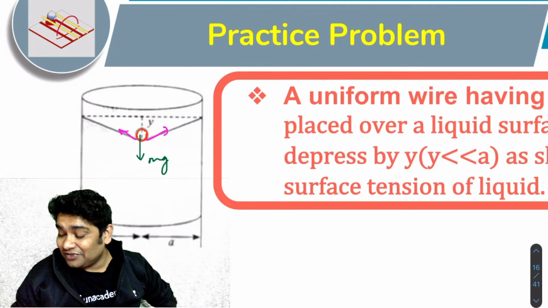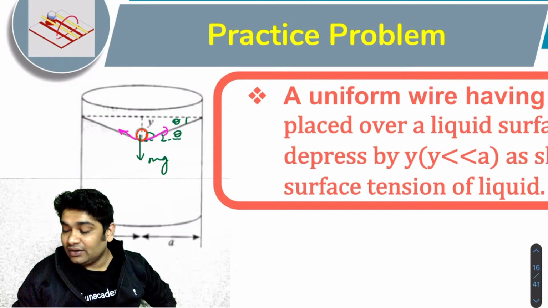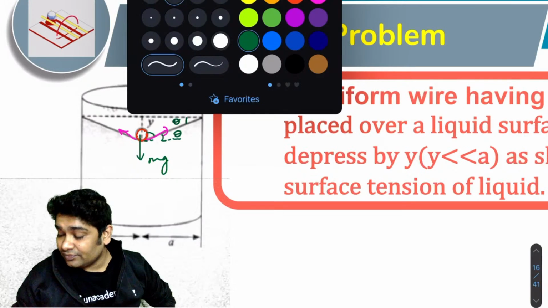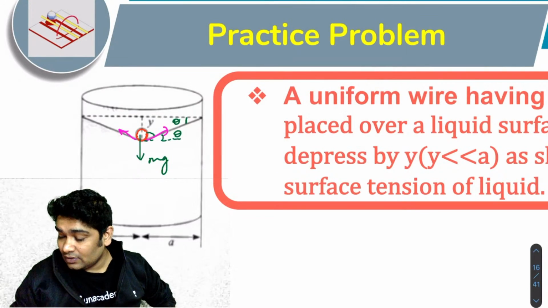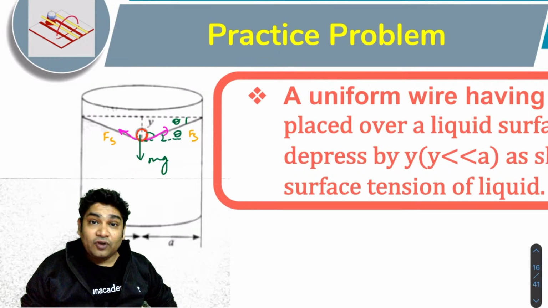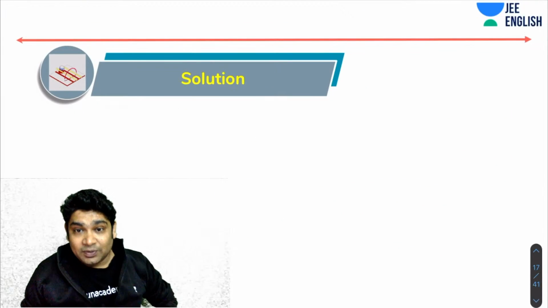So I can say if this angle is theta, this angle will also be theta, correct? So here it is feeling a force of surface tension. So for equilibrium of the wire, what I can say is, okay, S Pandey is trying.